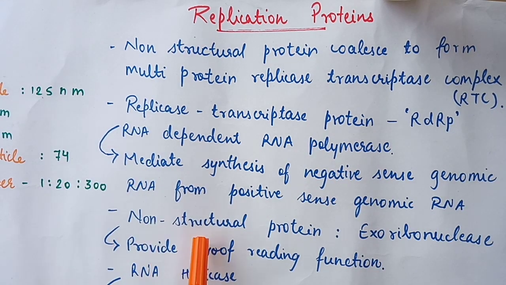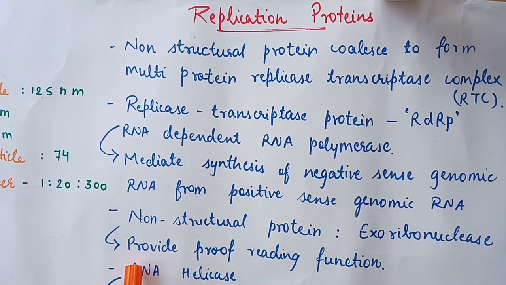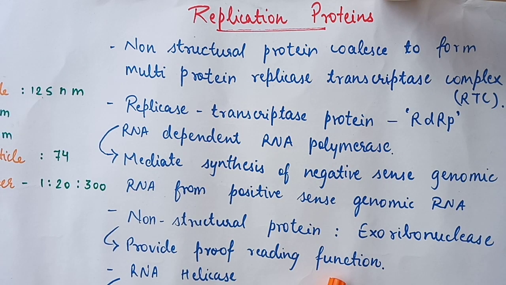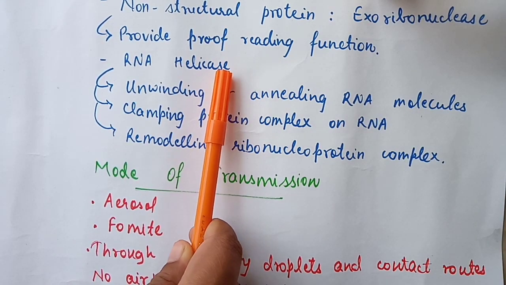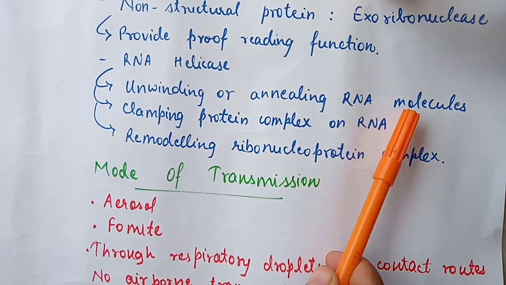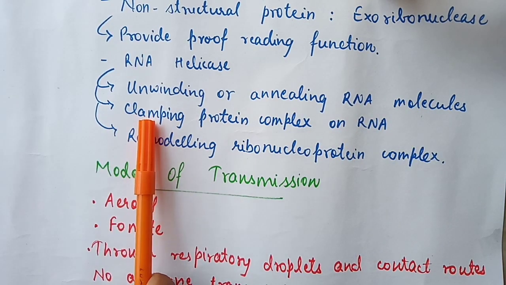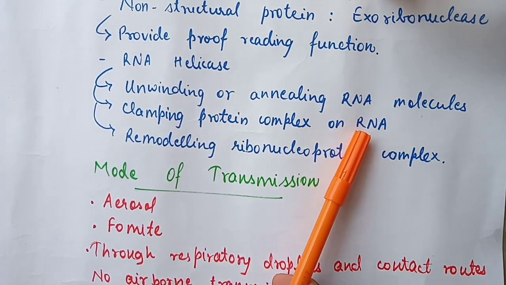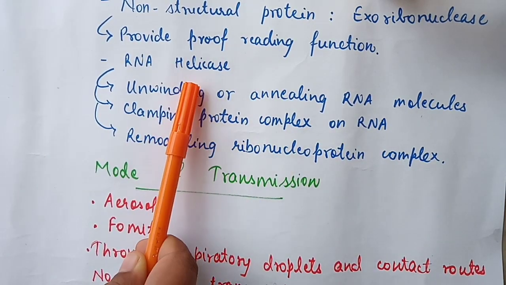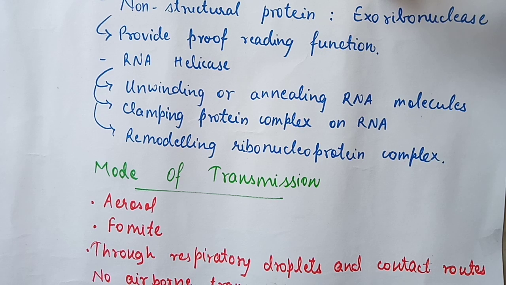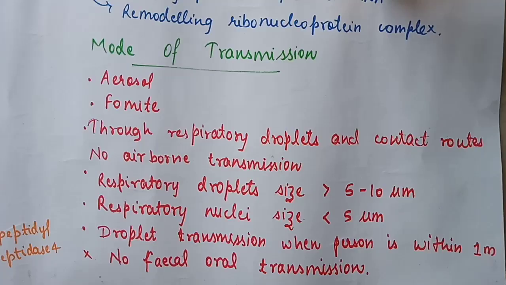It also has a non-structural protein, that is exoribonuclease. The function of exoribonuclease is to provide a proofreading function, so that no mutation takes place. It also has RNA helicase. The function of RNA helicase is unwinding or annealing RNA molecules, as well as clamping of protein complex on RNA and remodeling of ribonucleoprotein complex. So all these three are important proteins and enzymes required for replication.